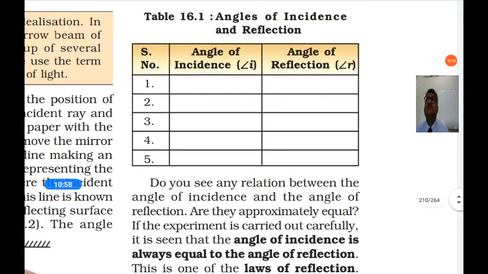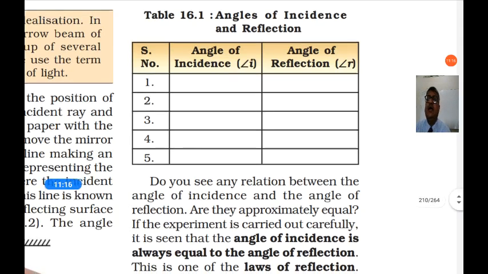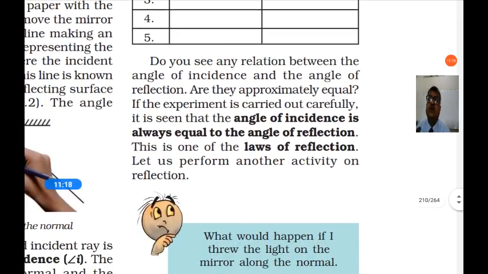You will find that if the angle of incidence is 50 degrees, the angle of reflection will also be 50 degrees. If it is 30 degrees, it will also be 30 degrees. So in this way, you will find the angle of incidence is always equal to the angle of reflection.